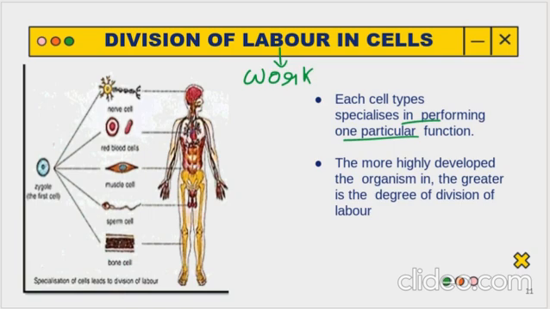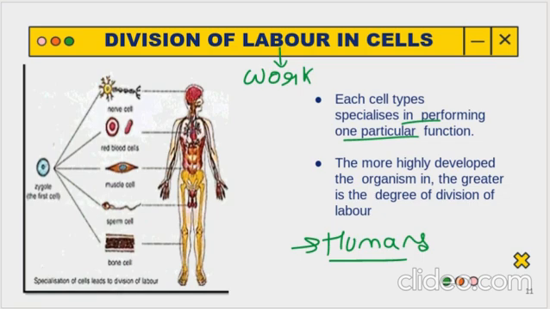The best example is we humans. We humans are so developed, and we have so many things to do. We have a brain, we have lungs, we have a stomach, digestive system, respiratory system, circulatory system, so many systems here. So who handles them? The cells do the work. They divide the work among themselves, and then they do the work.